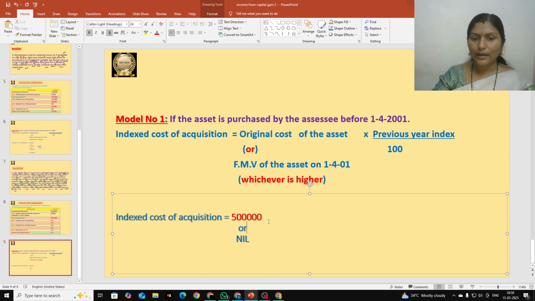So 5 lakhs is selected into, what is the previous year index number? 348. 348 divided by 100. You see the formula, same items we are substituting, divided by 100.